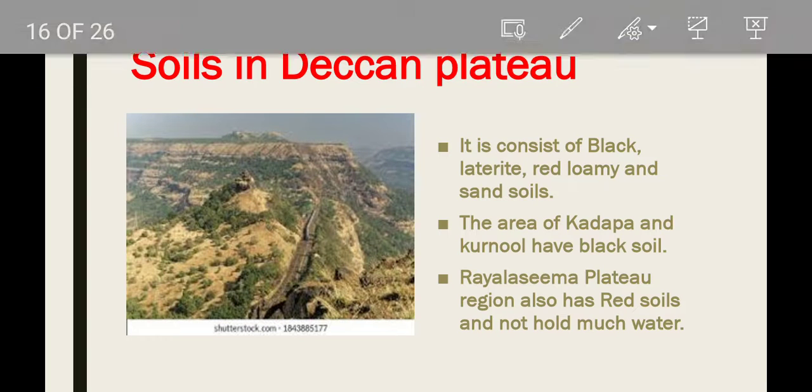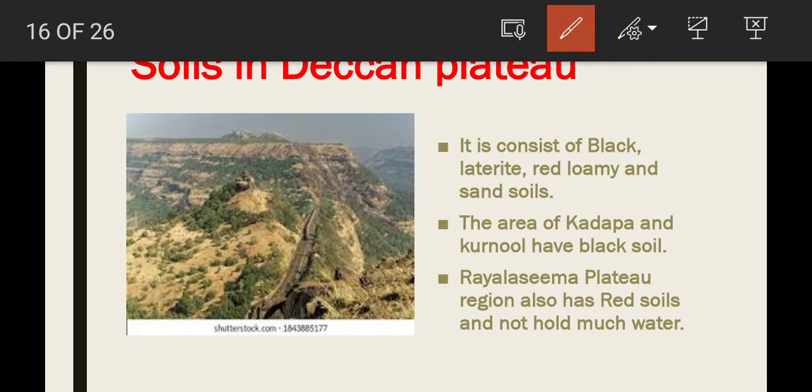So, what kinds of soils are in the Deccan Plateau? Just to see, children: black soil, laterite soil, red loamy, and sandy soil. Black soil is very famous in the Deccan Plateau, children. The area of Kadapa and Kurnool have black soil, children. What is the use of black soil, children? Black soils are famous for cotton cultivation.